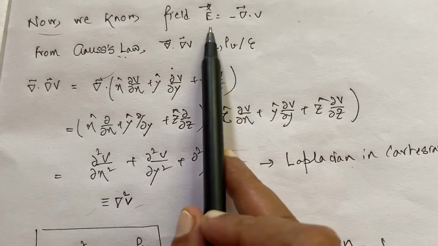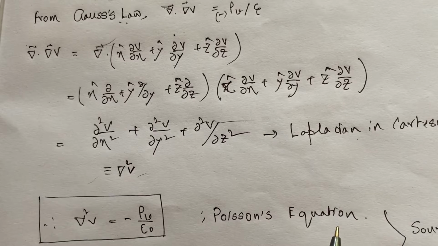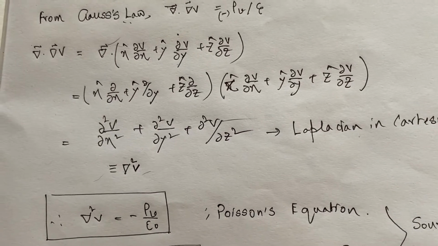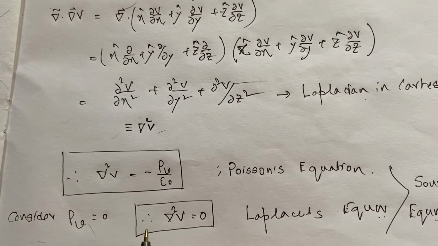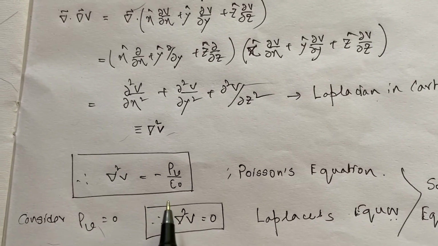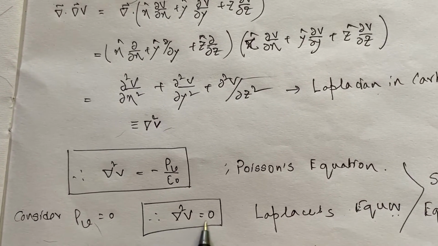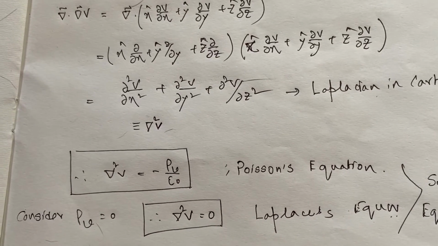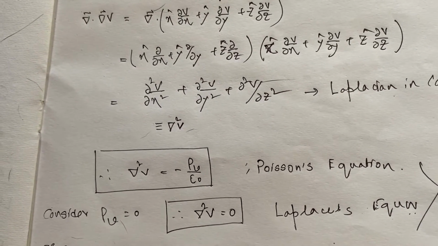This negative sign comes from this relation, and this is what we call Poisson's equation. Now if we consider that rho V equal to 0, that there is no charge distribution in the medium, the right hand side becomes 0, and we obtain del square of V equal to 0, which is called Laplace's equation.